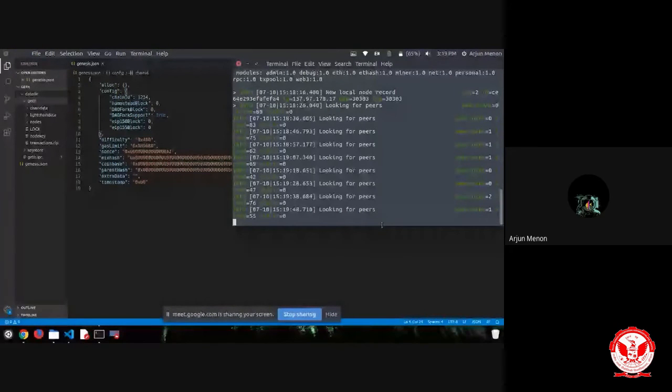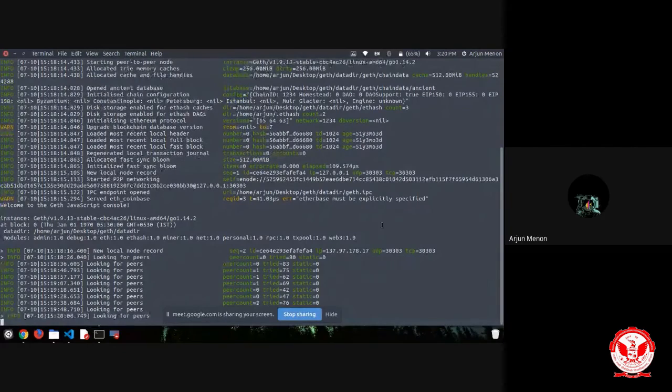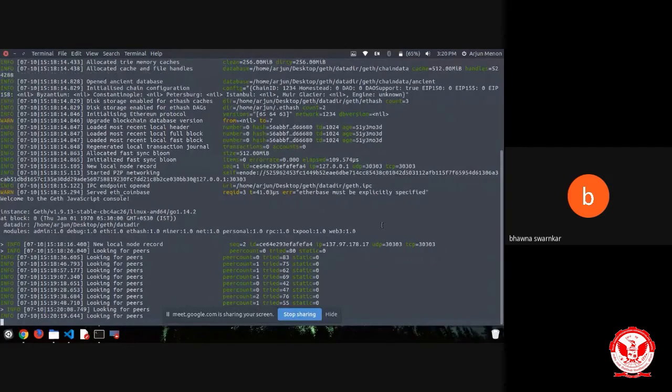Is everyone able to see that bottom line? Sir, actually your screen is not properly visible. It is visible, but we cannot see each and every line. We cannot read it. Okay, I just zoomed and read.